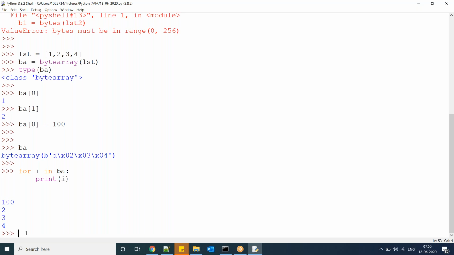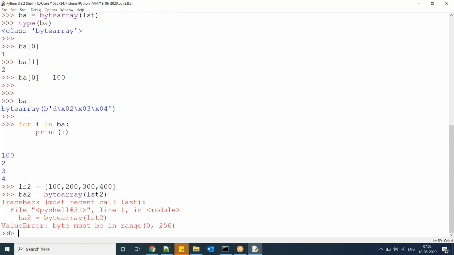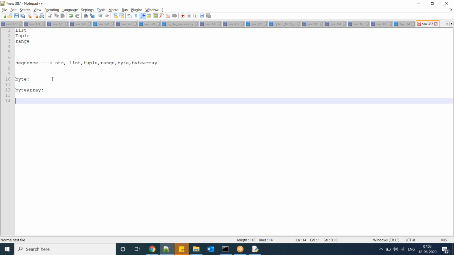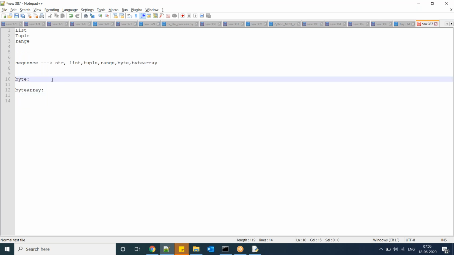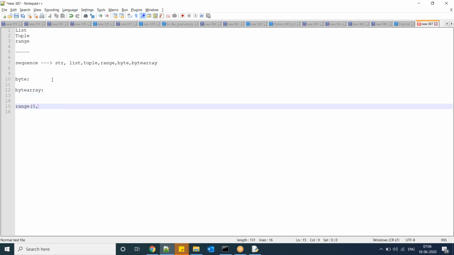Now the same thing, if you consider list2 equal to 100, 200, 300, and 400, and BA2 equal to bytearray of list2, now it is going to show an error. It cannot be accepted. So here what you have to observe is that in Python we have bytes and bytearray. Both bytes elements and bytearray elements should be in the range 0 to 256.